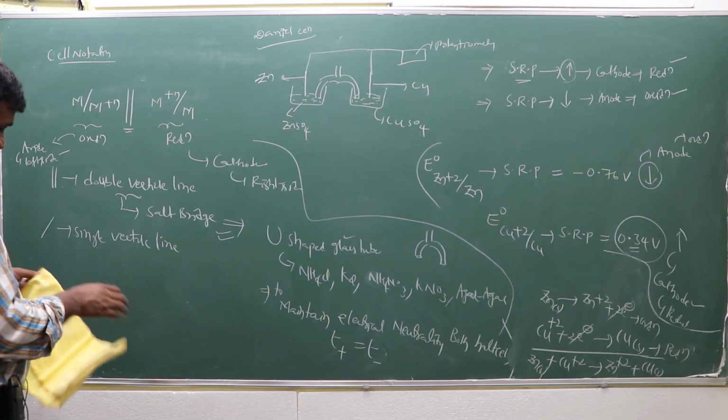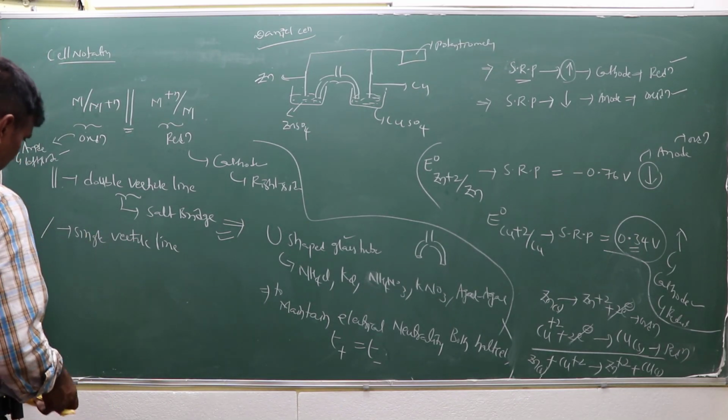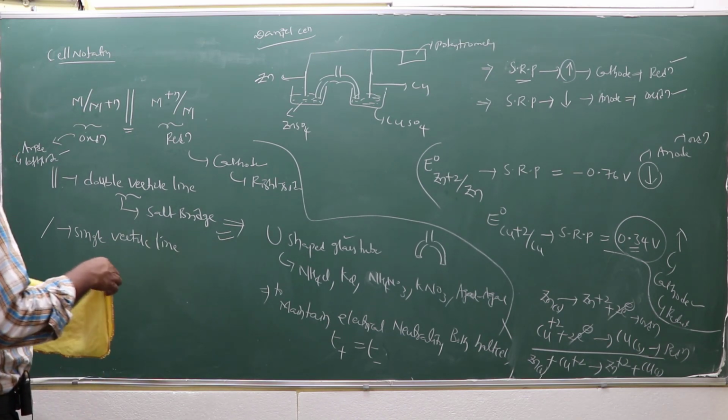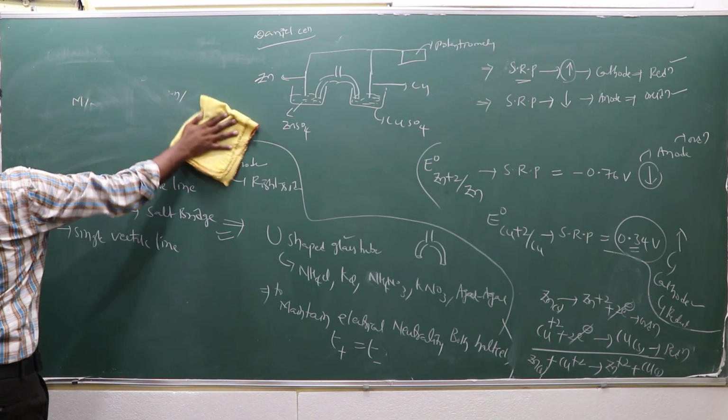So you have an idea about the cell notation. What is a cell notation? Which one is the reduction half-cell, and which one is the oxidation half-cell? What is on the right side, and what is on the left side? What is the salt bridge? And how can you identify that?